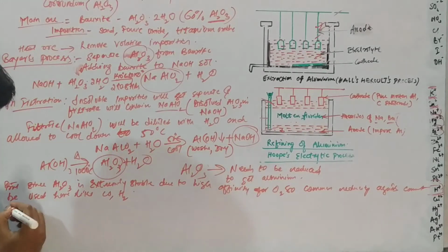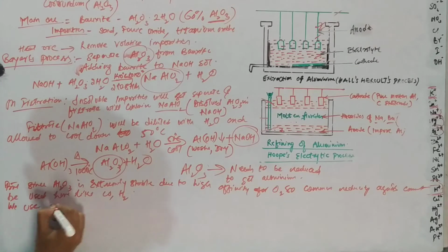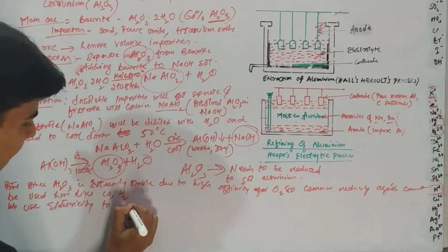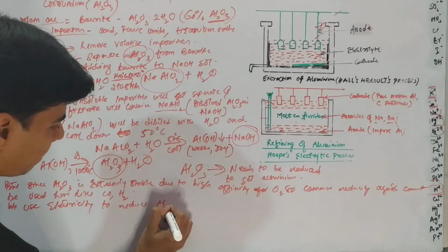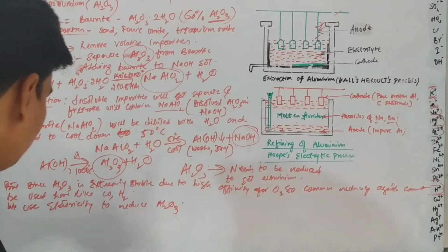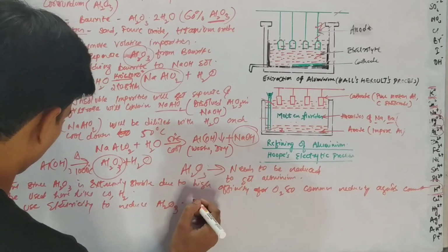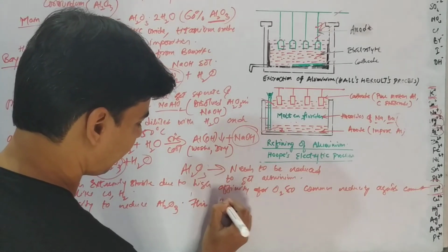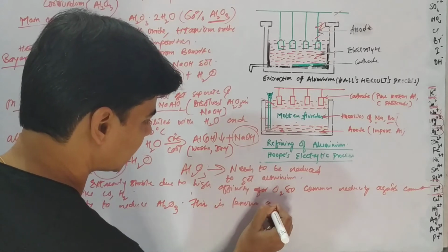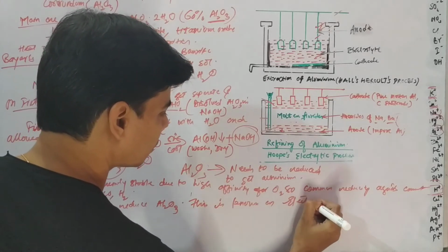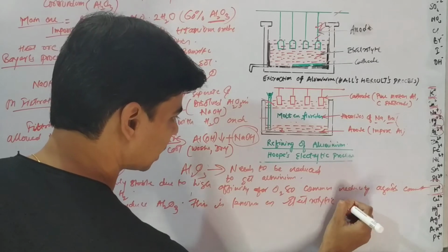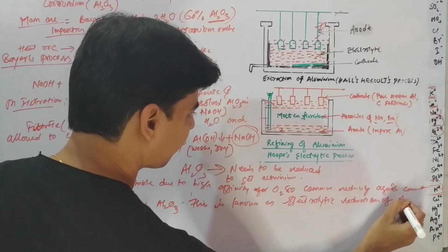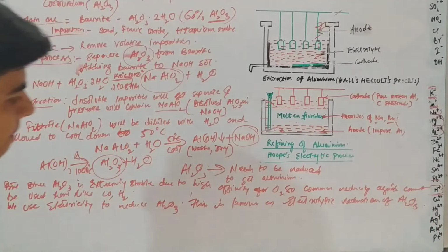So we use electricity to reduce Al2O3, and this is known as electrolytic reduction of alumina, right?